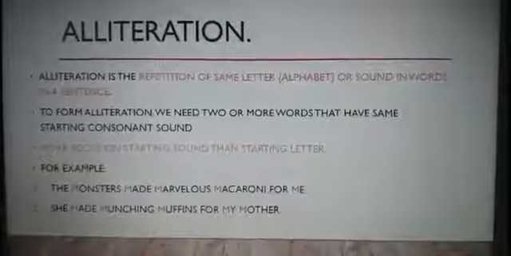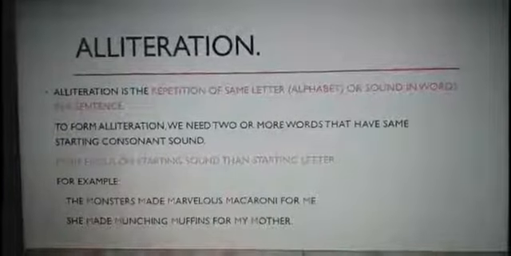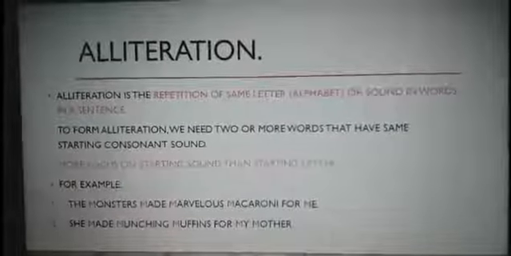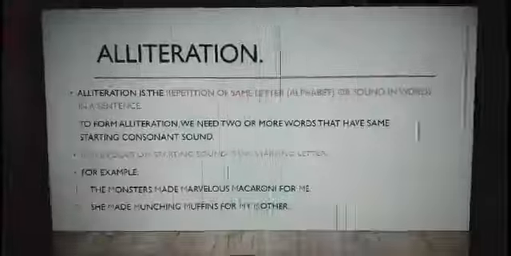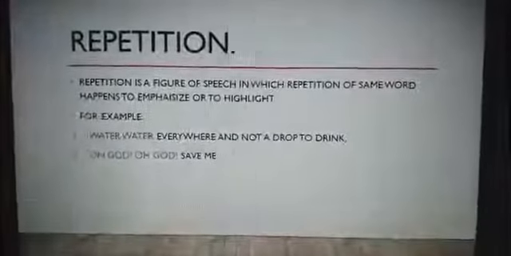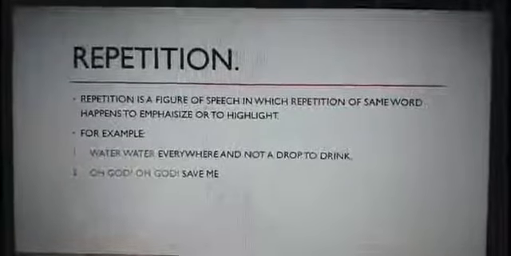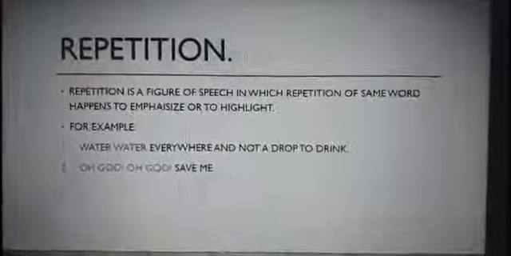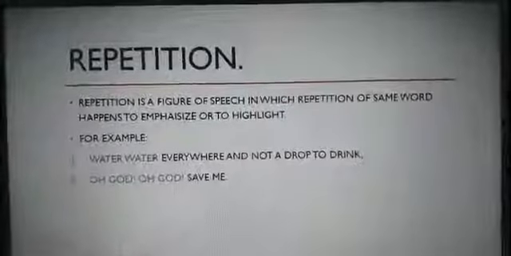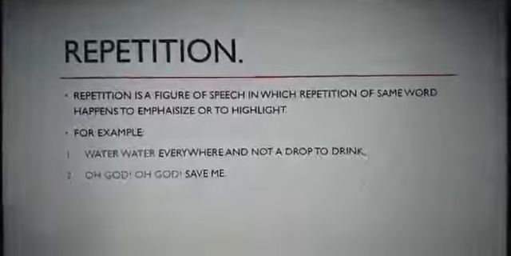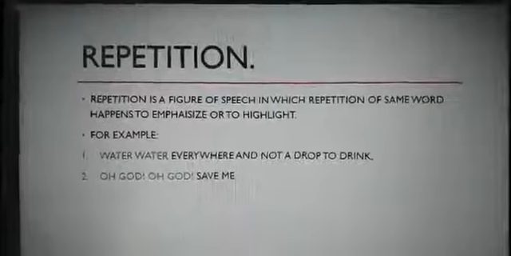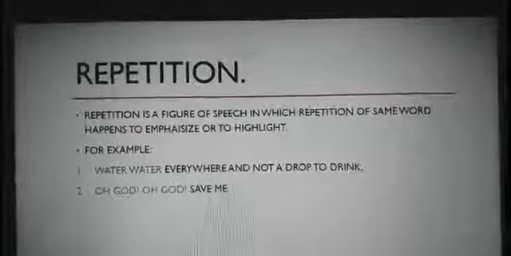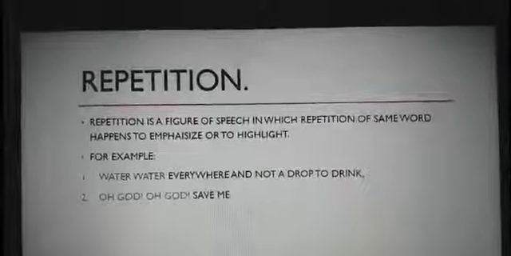In the next example, munching muffins for my mother. In this sentence, the alphabet M is repeated. Next is repetition. Repetition is a figure of speech in which the same word is repeated to emphasize or highlight. For example, water, water everywhere and not a drop to drink. In this sentence, the word water is repeated, not the first alphabet as in alliteration. So in repetition the same word is repeated.